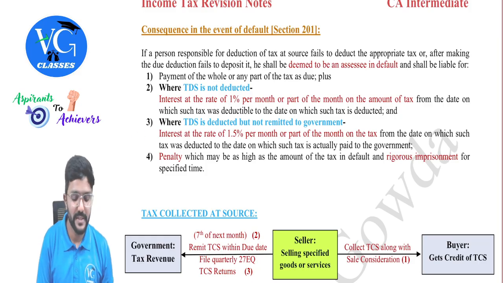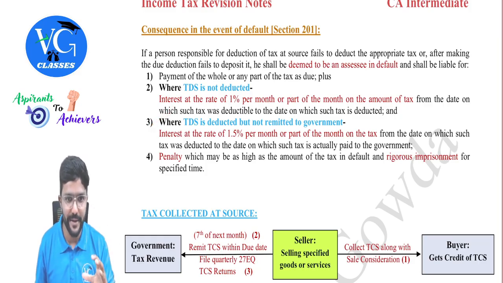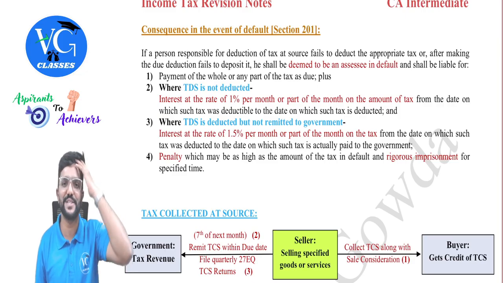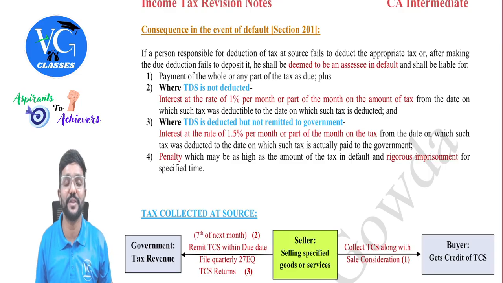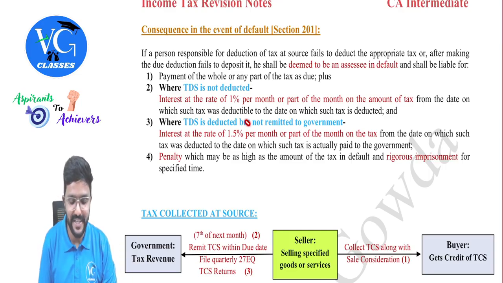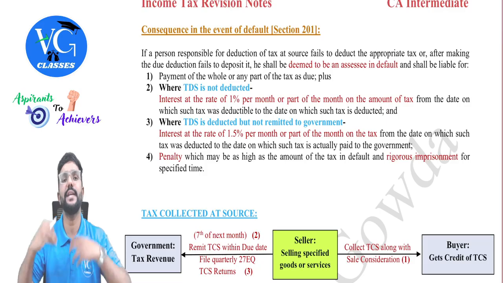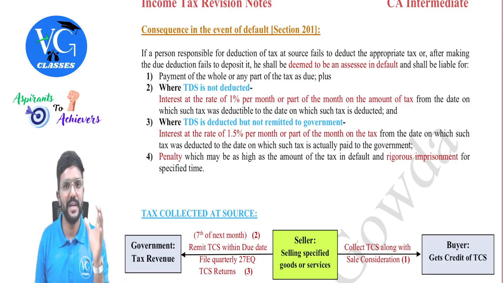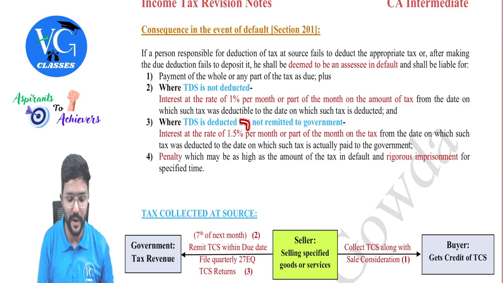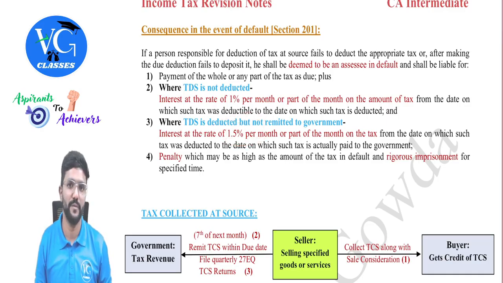Second scenario, where the TDS is deducted but not remitted to the government. It is a serious consequence. And here the payer is playing around with government money. So that is why interest is at 1.5%. Interest at the rate of 1.5% per month or part of the month on the tax, from the date on which such tax was deducted to the date on which the actual TDS has been deposited to the government. So from the date on which TDS is deducted till the date it is deposited to the government, interest will be charged at 1.5% on the TDS amount, which is deducted but not remitted to the government.